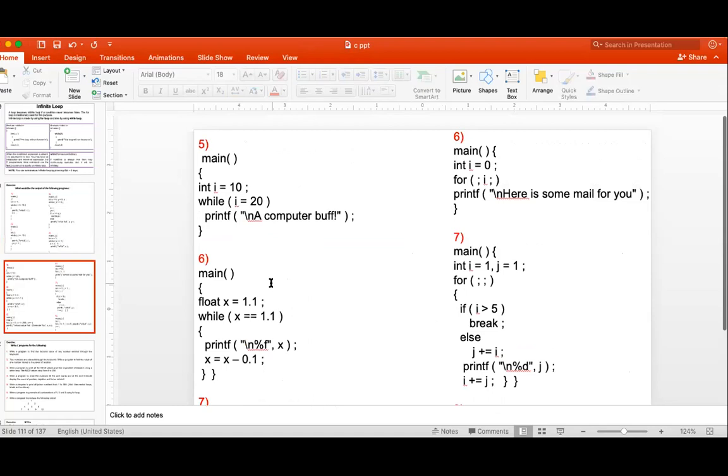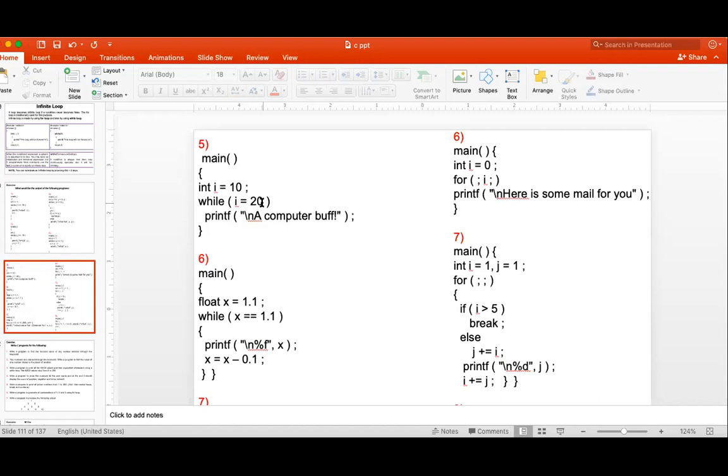And this one: i equal to 10, i equal to 20. Sir, unpredictable. I think there will be no output, or it is a computer buff. While i is equal to 20, you are assigning it again.